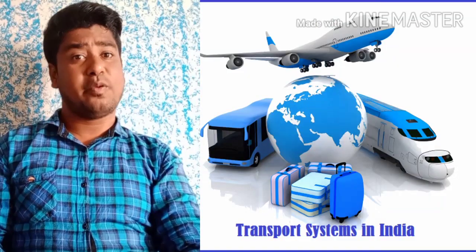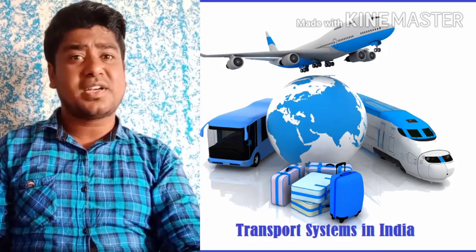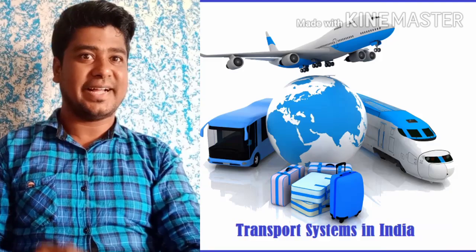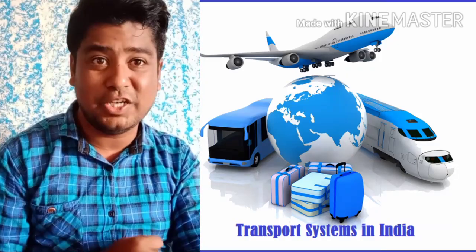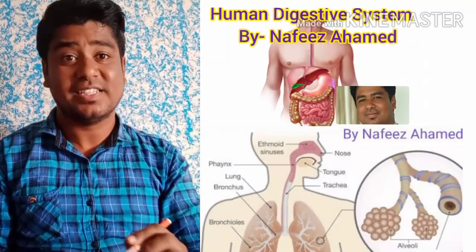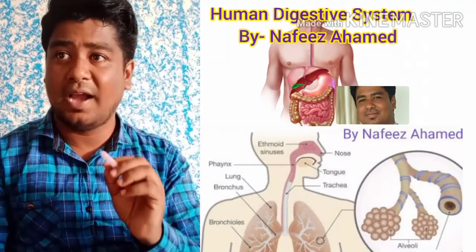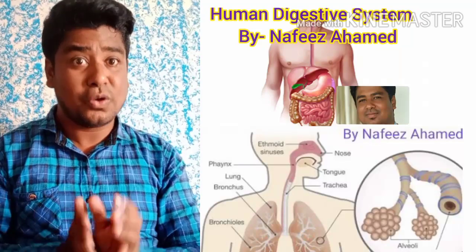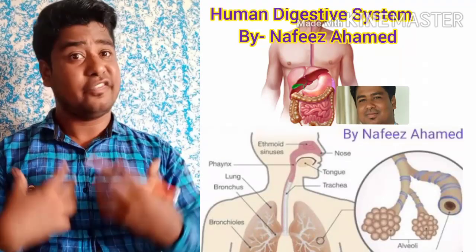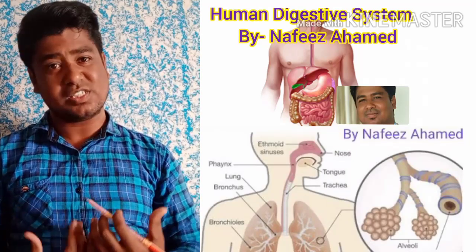The first and foremost thing is, what do we transport in the system? I hope you know it. If you have watched my previous videos on this chapter, life processes, that is nutrition and respiration, you know that as we eat food, the food is digested in our digestive system.